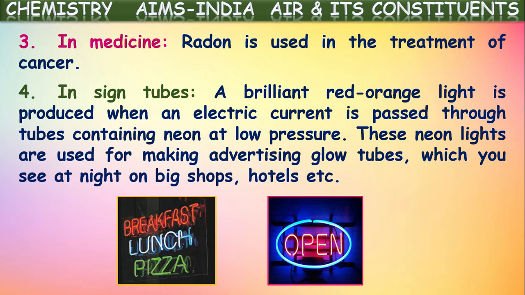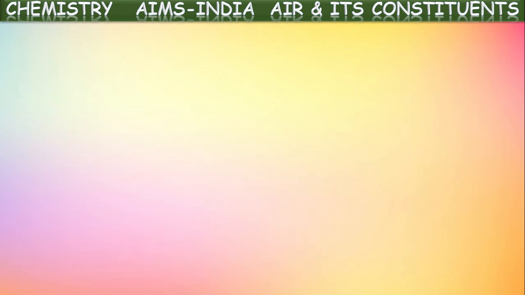These neon lights are used for making advertisement glow bulbs, which you see at night on big shops, hotels, and so on. When you go to the streets in the cities at night, we see lights glowing in different shapes with name signboards. Those signs contain neon and other noble gases inside. These will glow and give different colors. Okay, they are the different uses of noble gases.